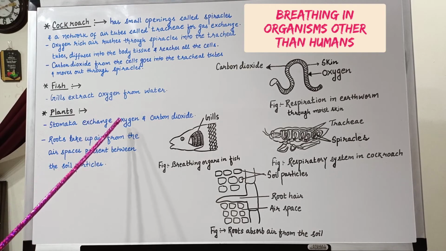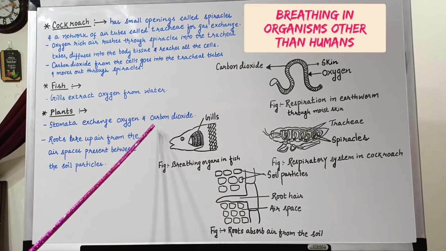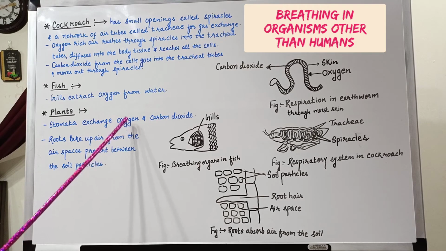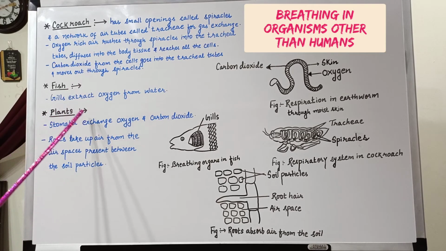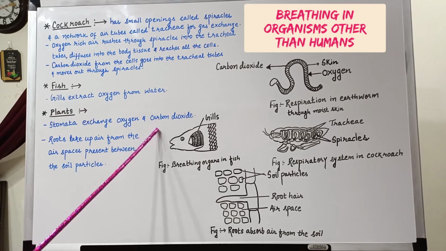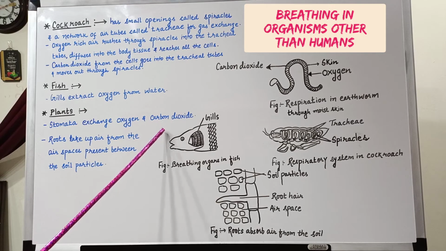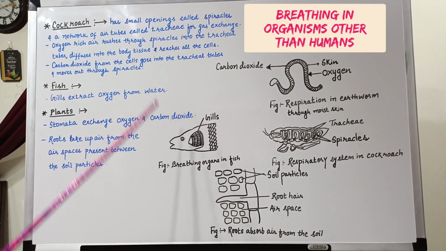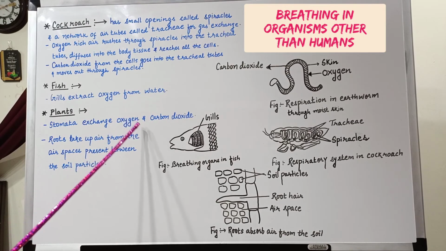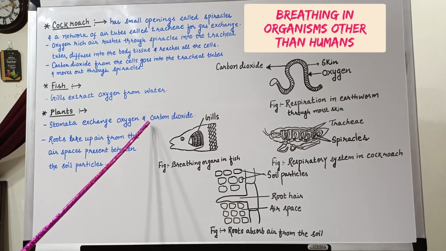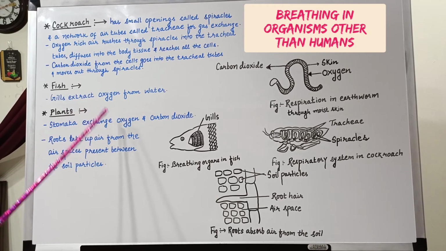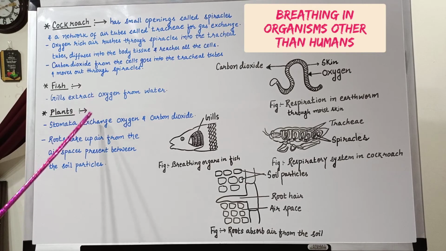During daytime, what happens? The amount of carbon dioxide released by plants during respiration is very less as compared to the amount of oxygen released during the process of photosynthesis. So, you say that plants give out oxygen, but the fact is that plants also release carbon dioxide during the process of respiration. And you may be advised not to sleep under a tree during a dark night. The reason is that during that time plants are undergoing respiration and giving out carbon dioxide. And during daytime, the main gas which is given out by plants is oxygen.